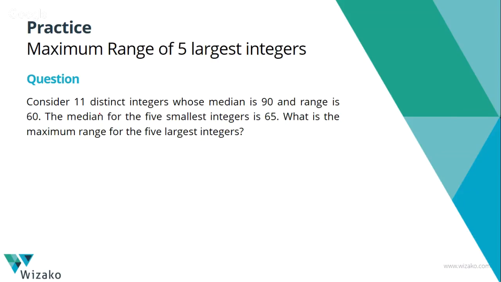Consider 11 distinct integers. This is a beautiful question. We'll solve this. The question mentions these are distinct integers. Are they positive integers? The question does not mention it, so there is a possibility that they could be negative. Keep these things in mind as you read the question. Whose median is 90 and range is 60. The median for the 5 smallest integers is 65. We need to find out the maximum range for the 5 largest integers. We'll solve it in about 30 seconds. Give it a shot. Those of you who have already got this question on the chat window, come up with the answer for it. We'll discuss it in 30 seconds.